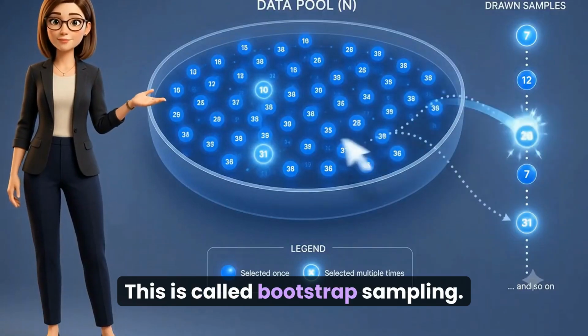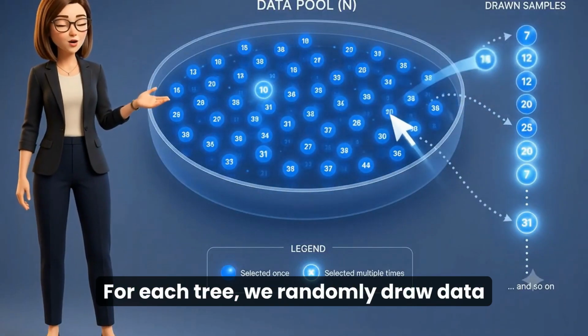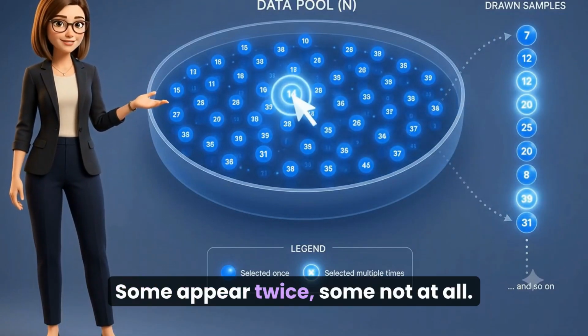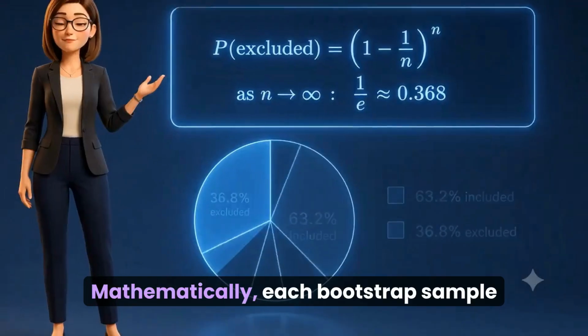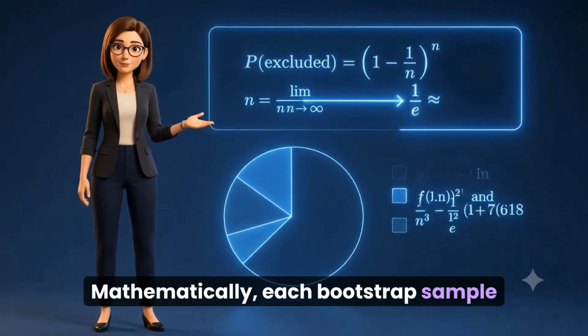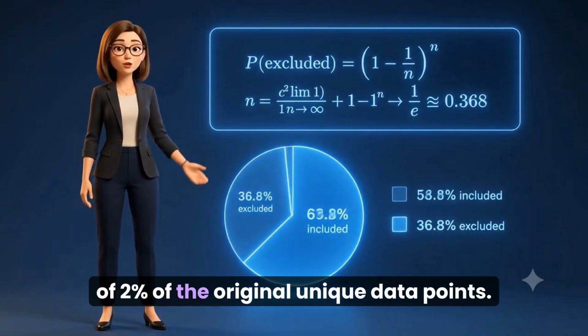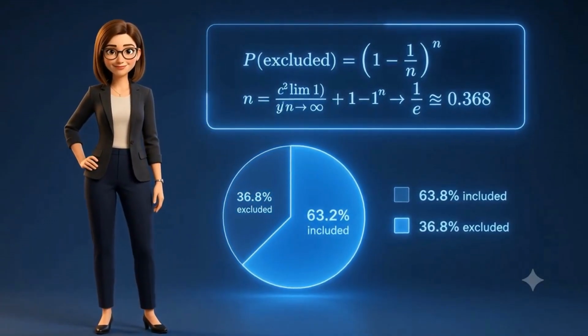This is called bootstrap sampling. For each tree, we randomly draw data points with replacement. Some appear twice, some not at all. Mathematically, each bootstrap sample ends up containing about 63.2% of the original unique data points.